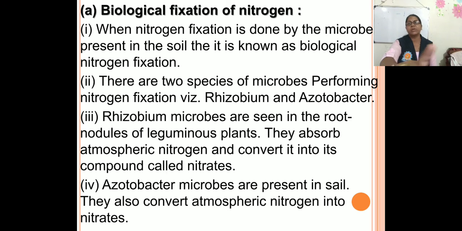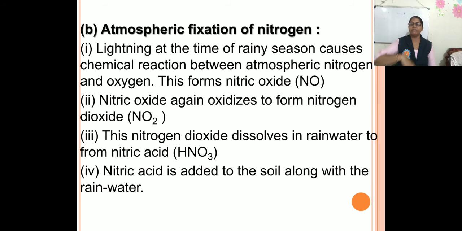Now next one is atmospheric fixation of nitrogen. Now what happens in the atmospheric fixation of nitrogen? Here the lightning at the time of rainy season causes a chemical reaction. So during the lightning in the rainy season, there is a chemical reaction between the atmospheric nitrogen and the oxygen, and due to that chemical reaction there is the formation of nitrous oxide or nitric oxide.